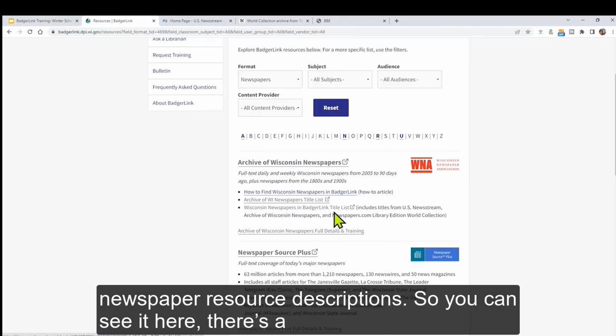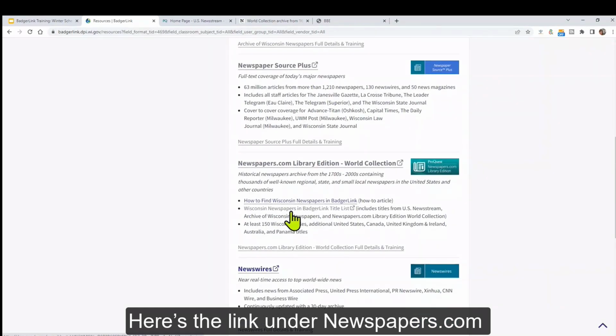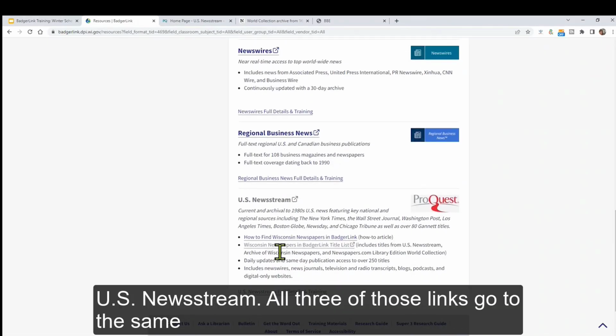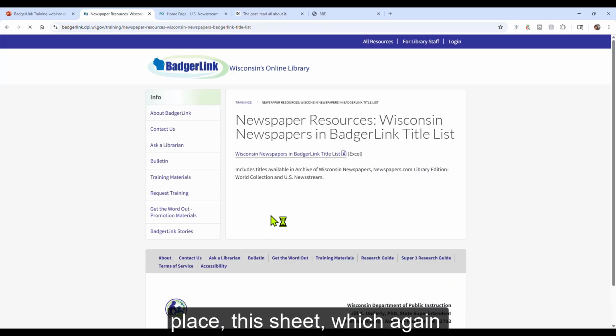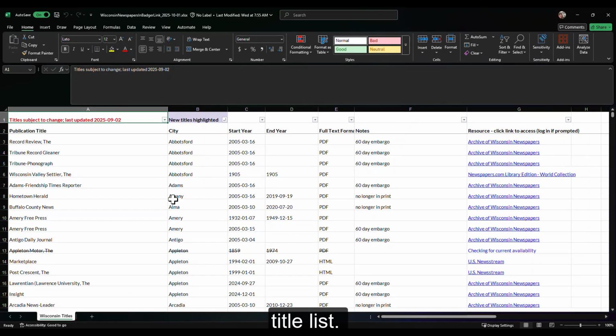There's a link to the title list under Archive of Wisconsin Newspapers. Here's the link under Newspapers.com Library Edition. And here's the link under US Newsstream. All 3 of those links go to the same place, this sheet, which again is called the Wisconsin Newspapers in BadgerLink title list.